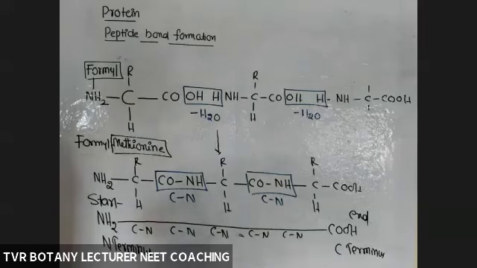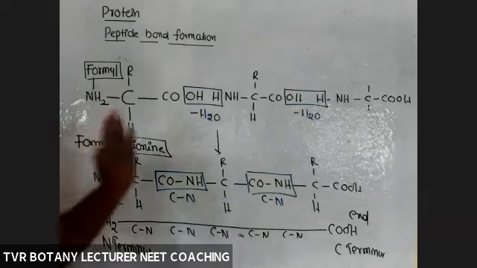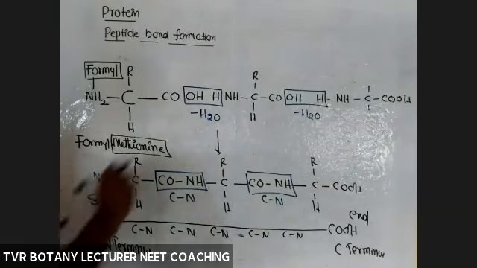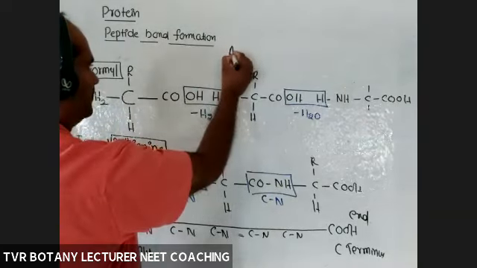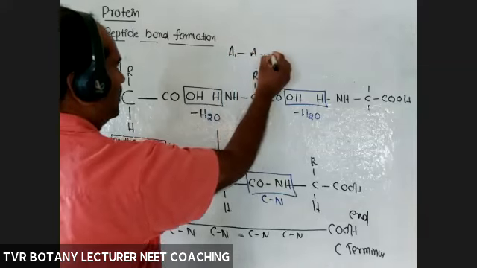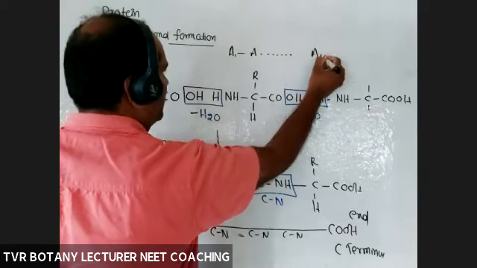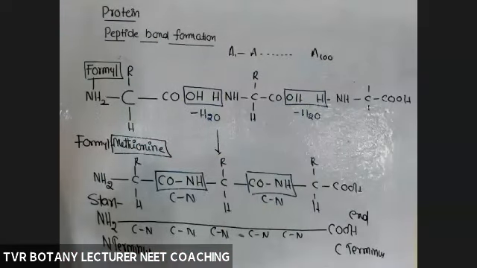So it is a protein. Protein means a minimum of 100 amino acids are required. If I give you a certain number of amino acids, it is only some part of a protein. For example, amino acid 1, 2, 3, continue it up to a minimum of 100 amino acids, then it is a protein.